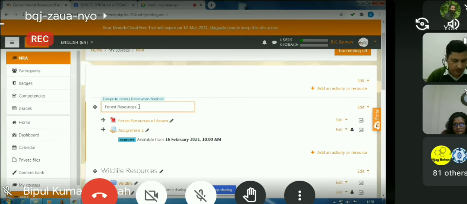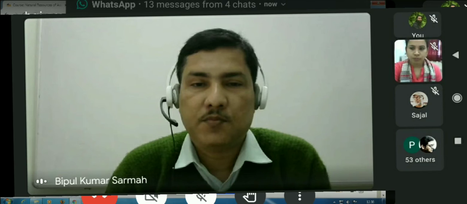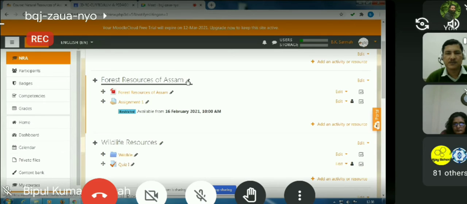Suppose I am sending this to Forest Resources of Assam, and I am pressing the enter button. So you see that the topic name has been changed to Forest Resources of Assam. In this way you can change the name of the topic, or the name of the week, by clicking this pencil and then giving your chosen name.